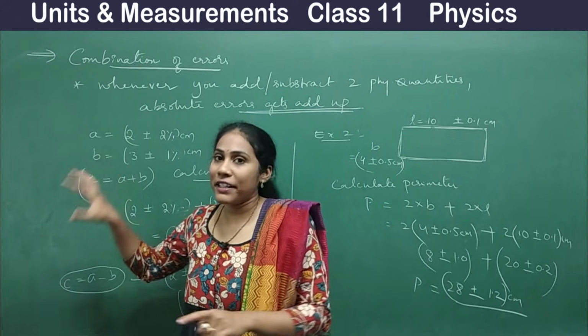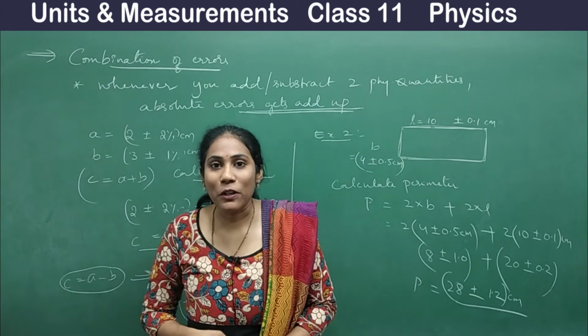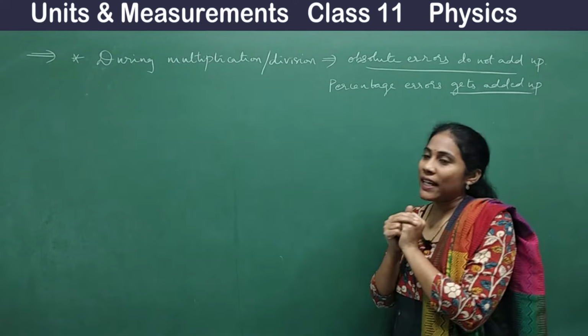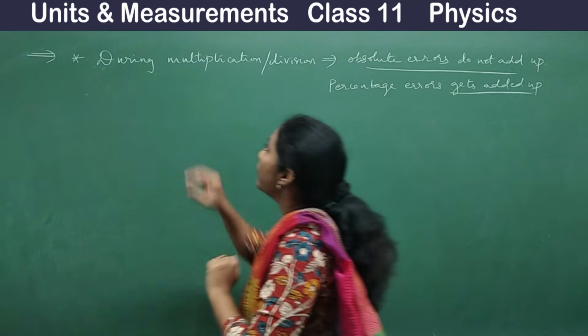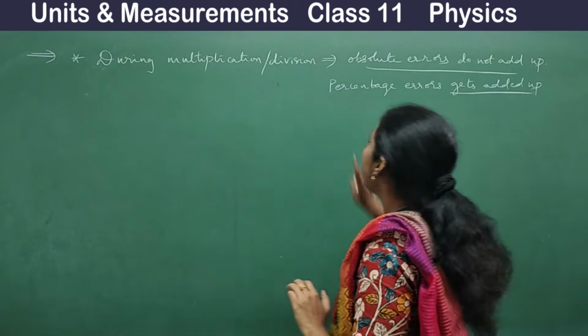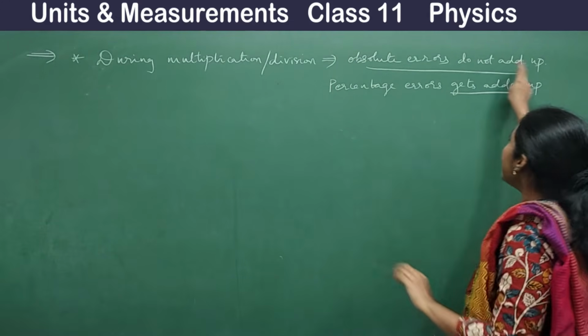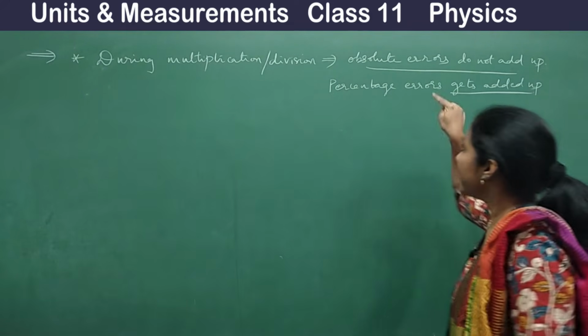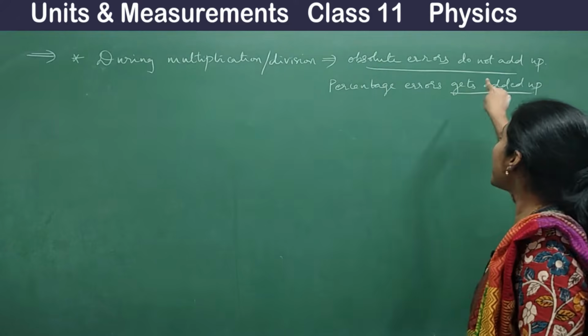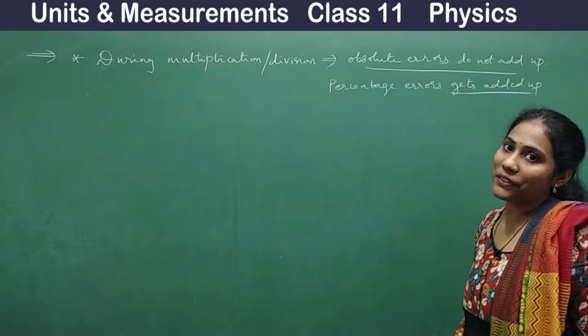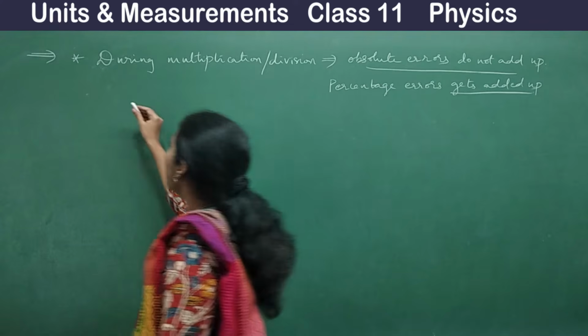So now let us go for that particular concept also. See what I wrote on the board, guys. This is another important point. During multiplication or division, absolute errors do not add up. Instead, percentage errors get added up.